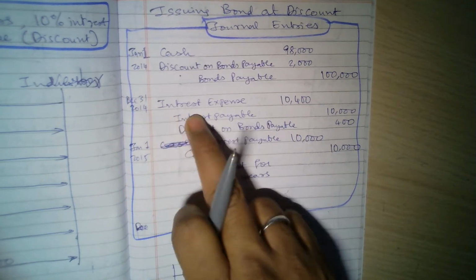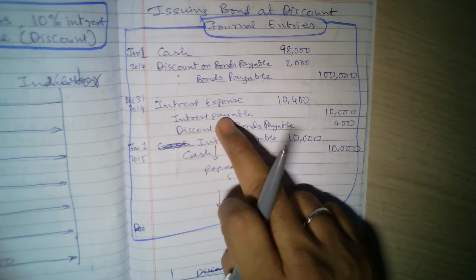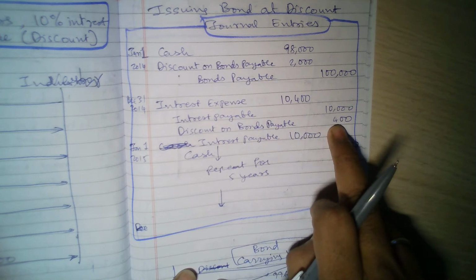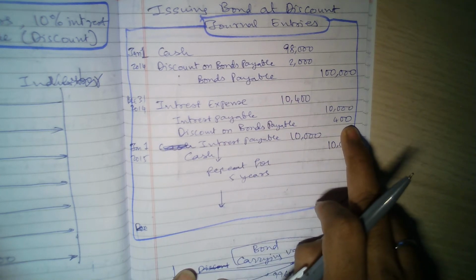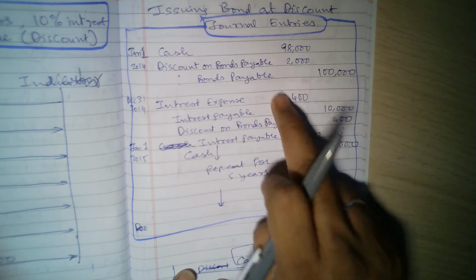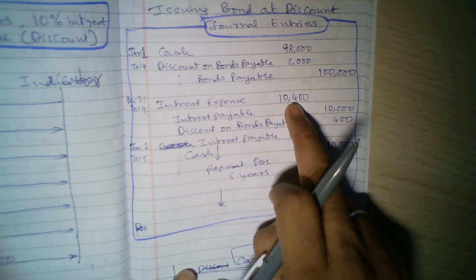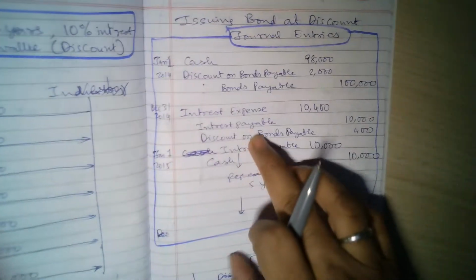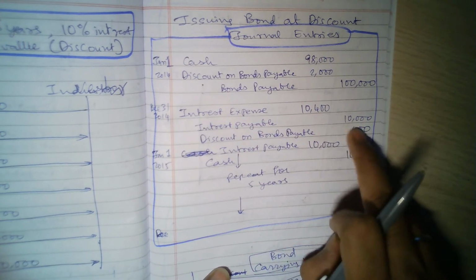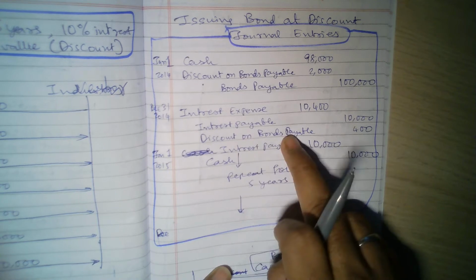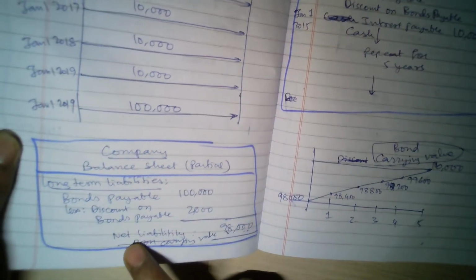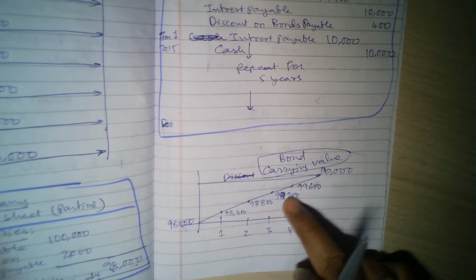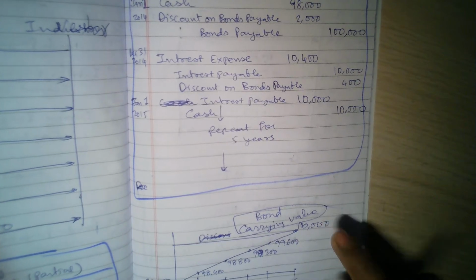Now, at the end of December 31st, interest expense: see what is the actual interest payable? Actual interest payable is only 10,000, whereas discount on bonds payable, here we have debited, here we will credit by 400. Therefore, effectively your interest expense will be shown as 10,400. The actual cash payment is only 10,000, but in your account books you will write the interest expense as 10,400. So effectively this discount on bonds payable will reduce, and once it reduces, the carrying value will increase, and by the end it will become 100,000.